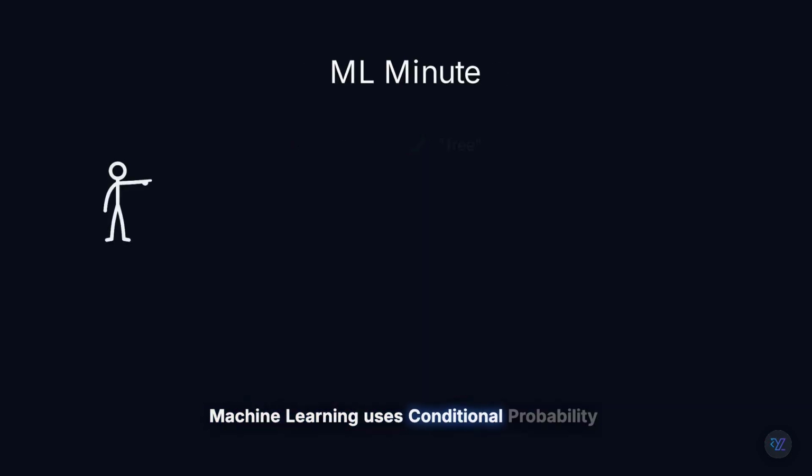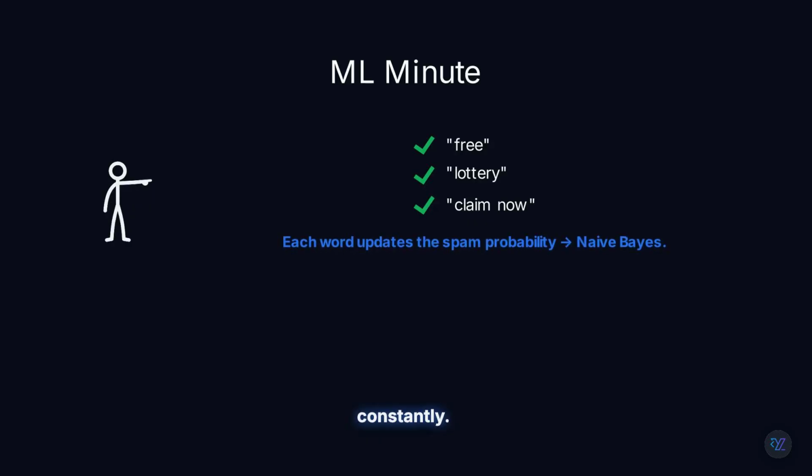Machine learning uses conditional probability constantly. Imagine an email classifier. Before reading the email, the chance it's spam might be fairly small. Then it sees the words free, lottery, claim now. Each new piece of information updates the probability. This simple idea eventually leads to one of the most famous machine learning algorithms, naive Bayes. And that's where conditional probability becomes incredibly powerful.